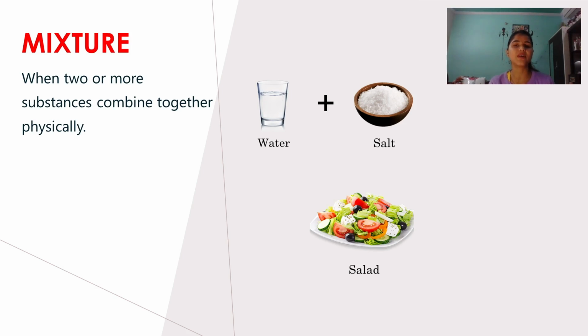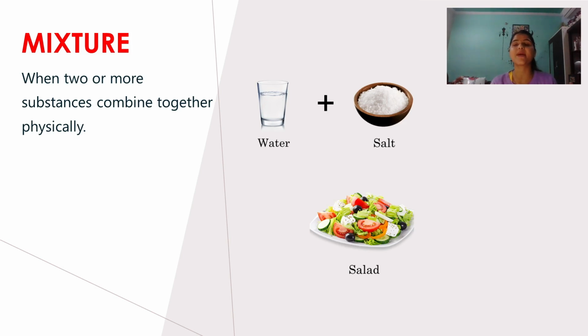Now in a mixture, remember, the first thing is that the substances participate in a physical manner. The second is that the chemical properties will not be affected. The third is that the particles involved in the mixture can be separated through different methods of separation, which are given in your chapter and which you will learn further, right? Now this is all about mixture.